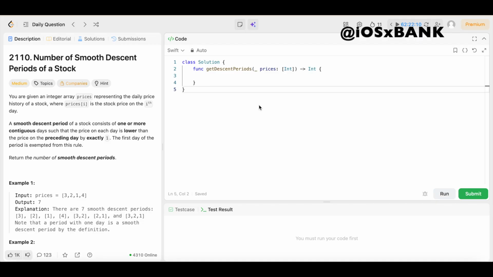And today we have question number 2110, number of smooth descent periods of a stock. The difficulty level is medium, but don't worry because you already know we're going to keep the solution as simple and easy to understand as possible.